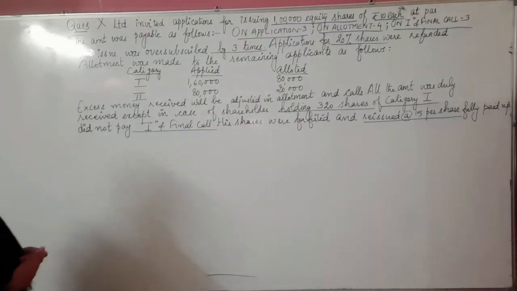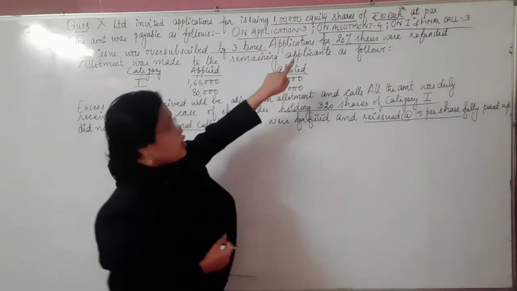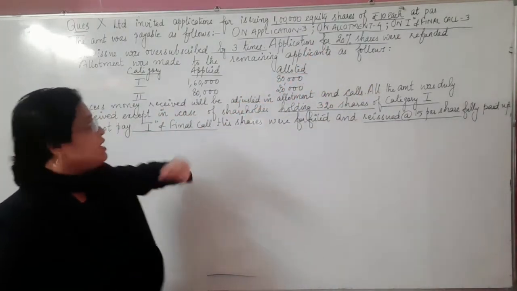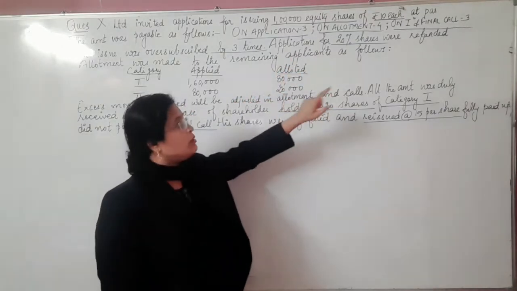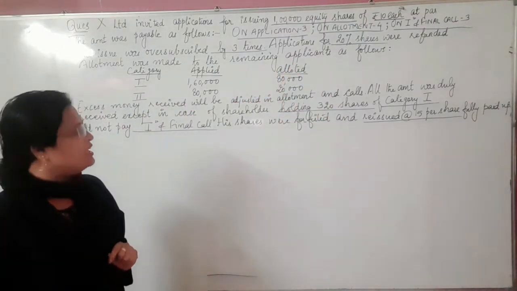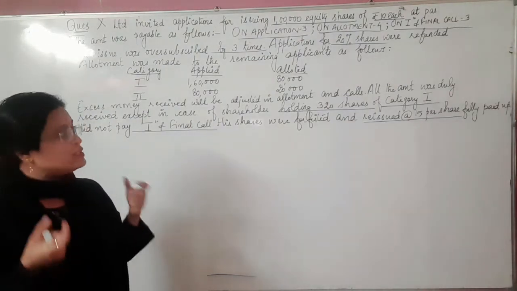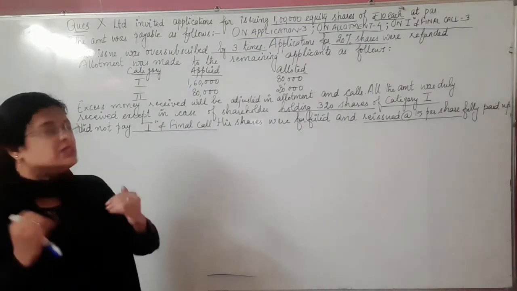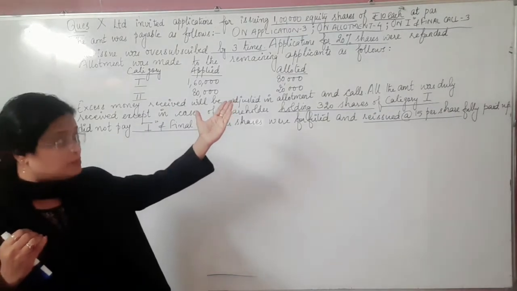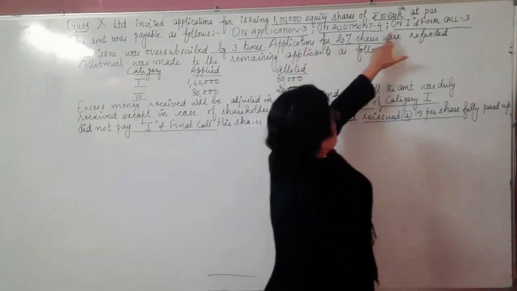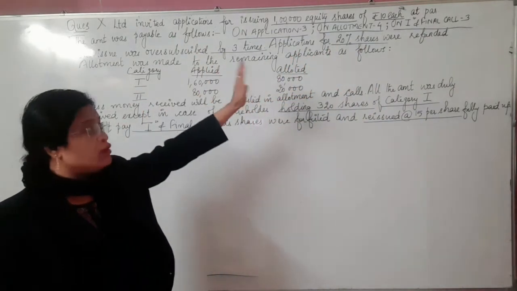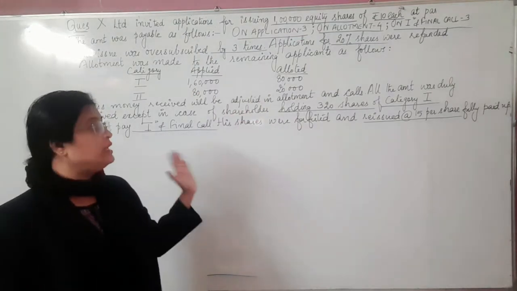So the amount was payable as follows. On application, how much is given? It's 3. On allotment, it's 4. And on first and final call, 3. That means there are 3 installments: one is the application installment, second is the allotment installment, and the third is the first and final call. Whenever we get installments and the specific amount for each, let's check whether the total of these installments equals the basic face value. So 3 plus 4 plus 3, that is 10. So the whole face value of rupees 10 is entirely covered in the installments.